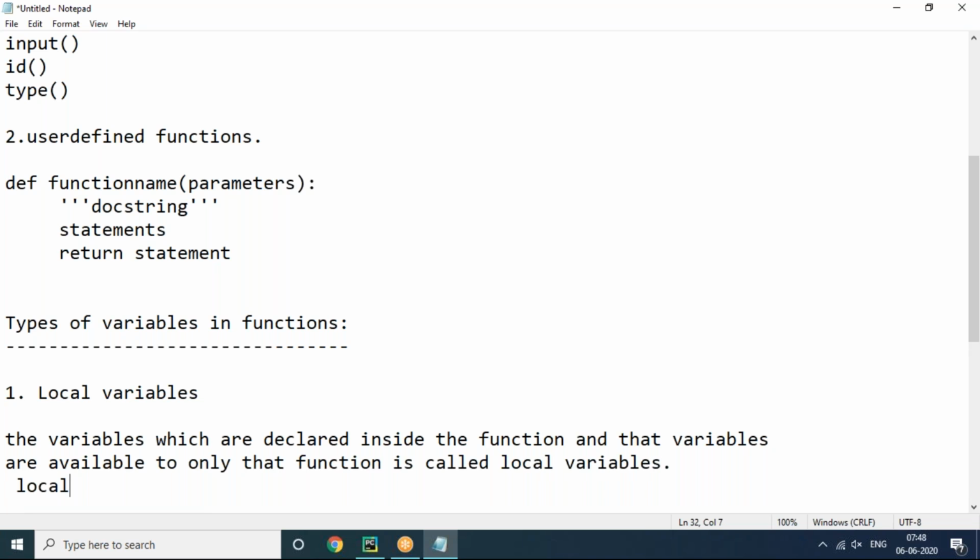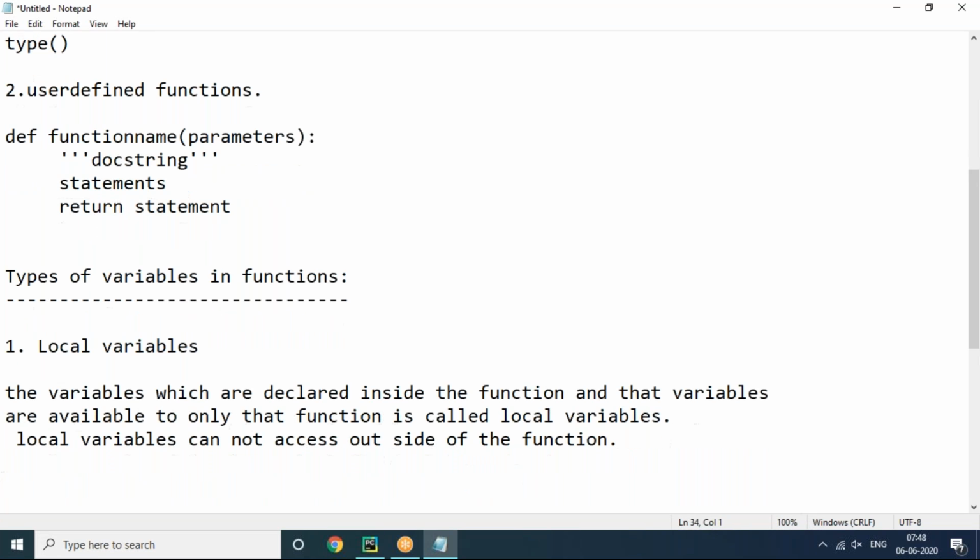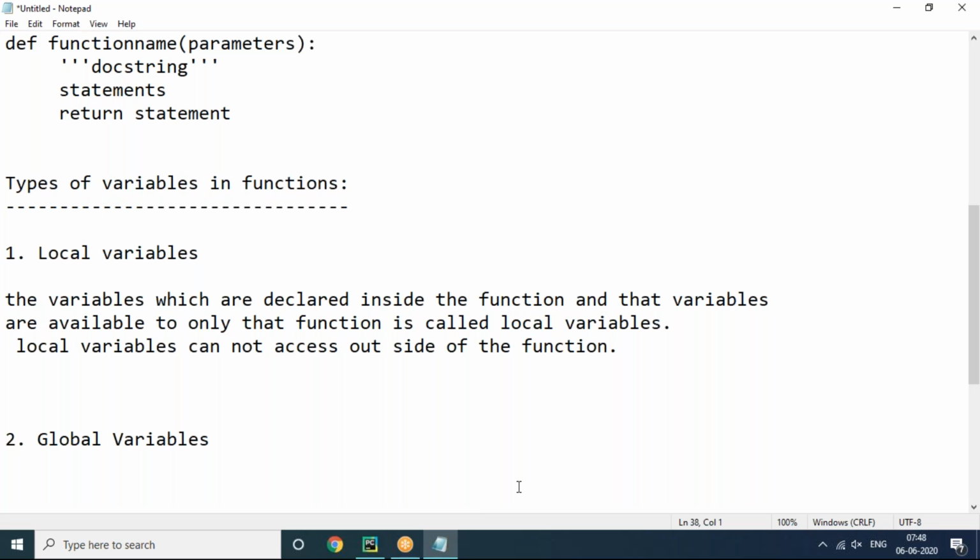Local variables cannot be accessed outside of the function. We can say it's not possible once we declare local variables.